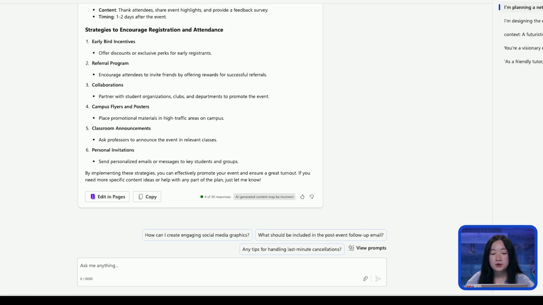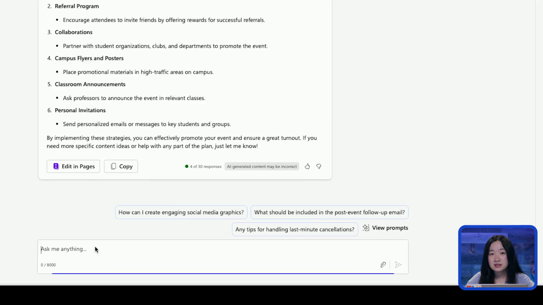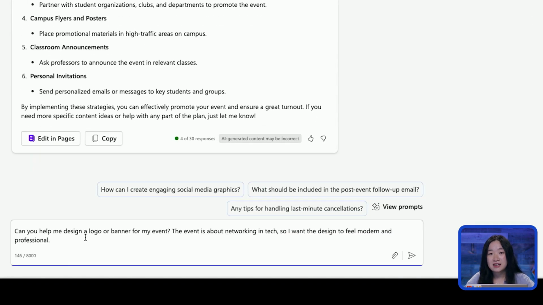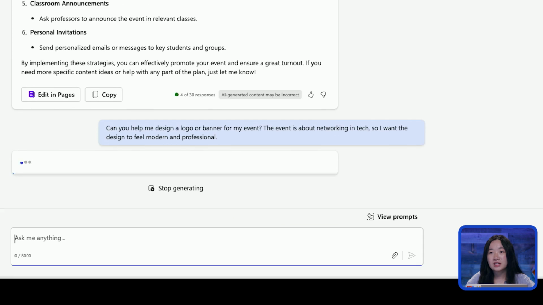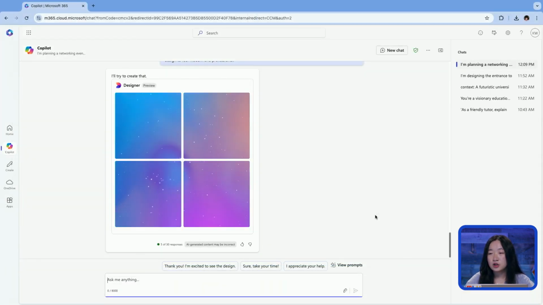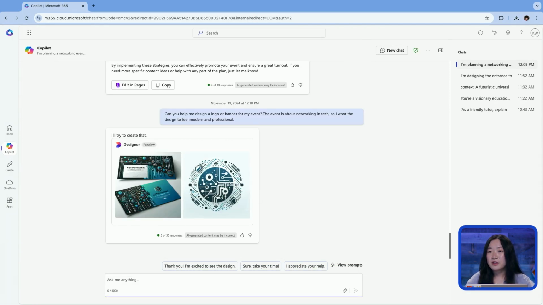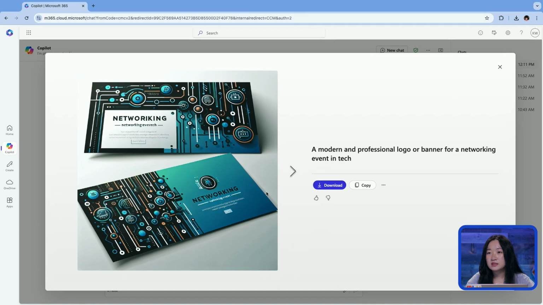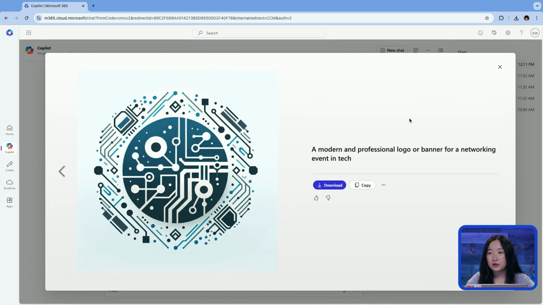So here I'm going to ask Copilot, can you help me design a logo or banner for my event? The event is about networking and tech, so I want the design to feel modern and professional. I'm going to input that in, and Copilot will take a few seconds to generate some ideas. And there you have it. As you can see, we have 2 ideas from Copilot with our professional logo or banner for our networking event.